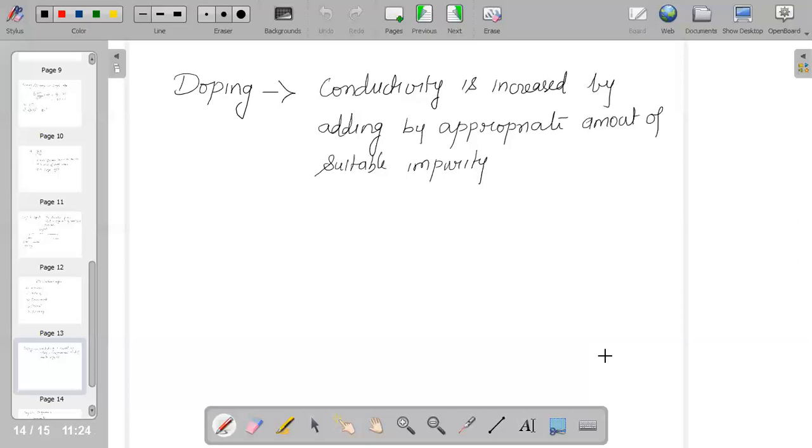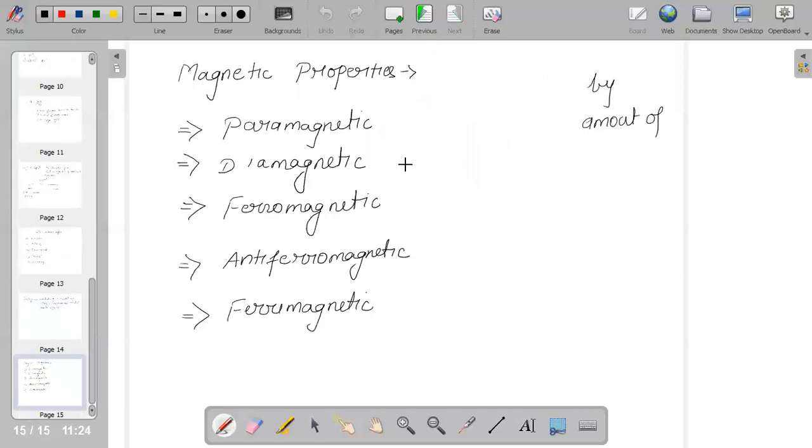And if we talk about the application of n-type and p-type, we all know that it has great use in manufacturing electronic components. Of course, we use the diode, which is a combination of n-type and p-type semiconductors.